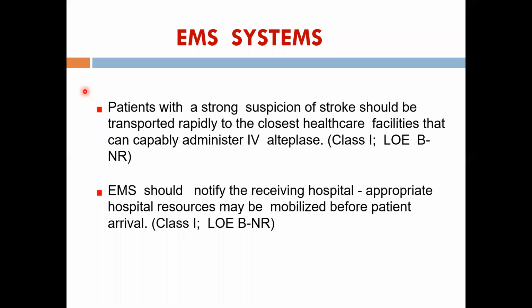If the oxygen saturation is less, they have to give supplemental oxygen. If the sugar is less than 40, then they have to give some 50% dextrose and correct the sugar. If the sugar is very high, they have to give some insulin and then transport the patient to the hospital. Usually this should be done within about 10 minutes. And they should inform the emergency room physician or surgeon that they're bringing the patient.